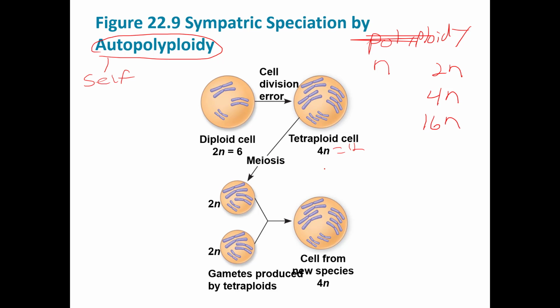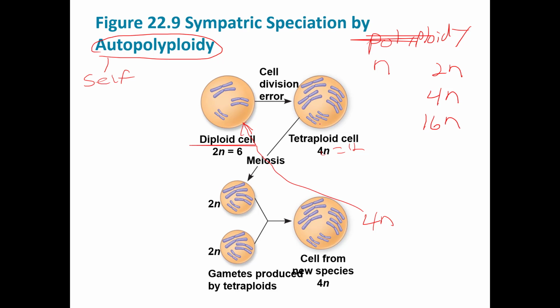Now, this species undergoes meiosis to make gametes, and these gametes are 2N, right? Because this one's 4N, half of 4N is 2N. So it undergoes meiosis, 2N. When these fuse together, you have 4N again. And so this 4N species cannot breed with the species that gave rise to it.